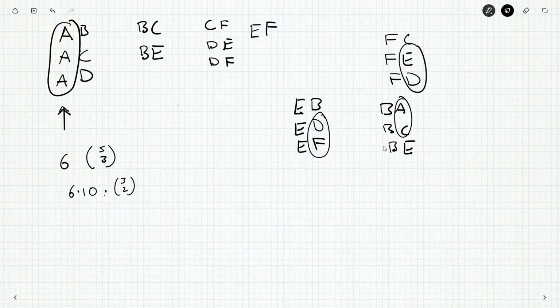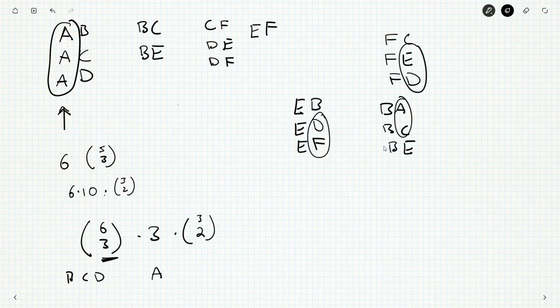The trick here is the counting argument. I've got to make sure I'm counting it right. So 6 teams, I choose 3 of them. That's my B, C, and D. I choose one of the 3 remaining teams. He's going to play each of them. Here I'm picking B, C, and D. Here I pick A out of the remaining A, E, and F. And that tells me, okay, we'll do A, B, A, C, and A, D. And then out of B, C, and D, I pick 2 of them to play each other.